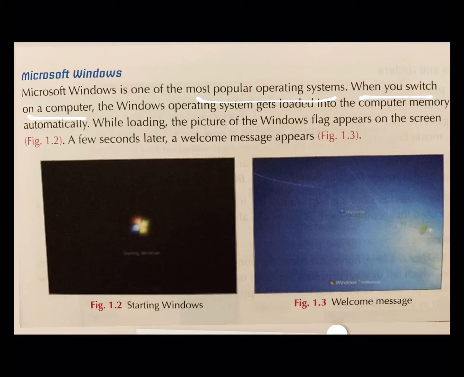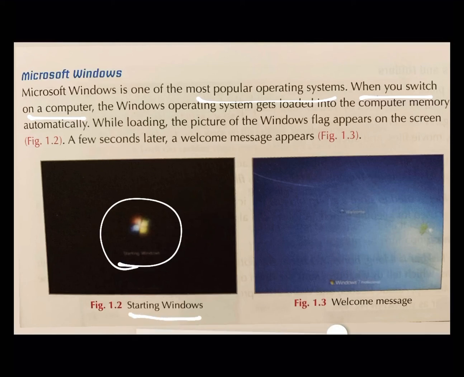And how does this operating system look when it is being loaded? This kind of image when you see on your computer screen as soon as you switch on your computer, then it shows that you are starting Windows.